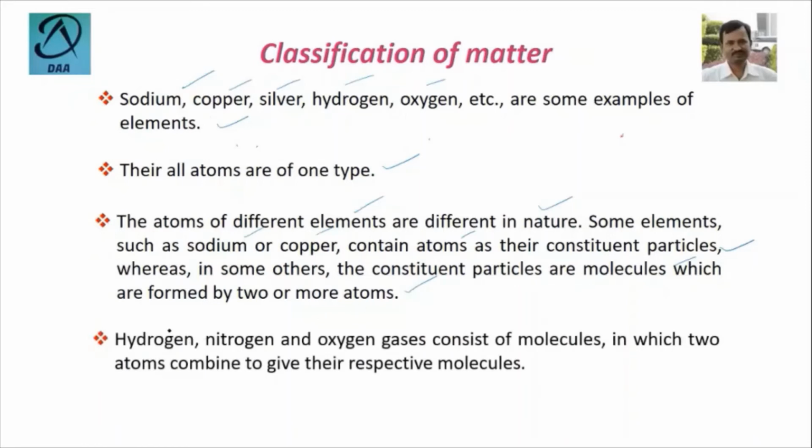As for example, the hydrogen, nitrogen, and oxygen gases consist of molecules in which two atoms combine to give their respective molecules.